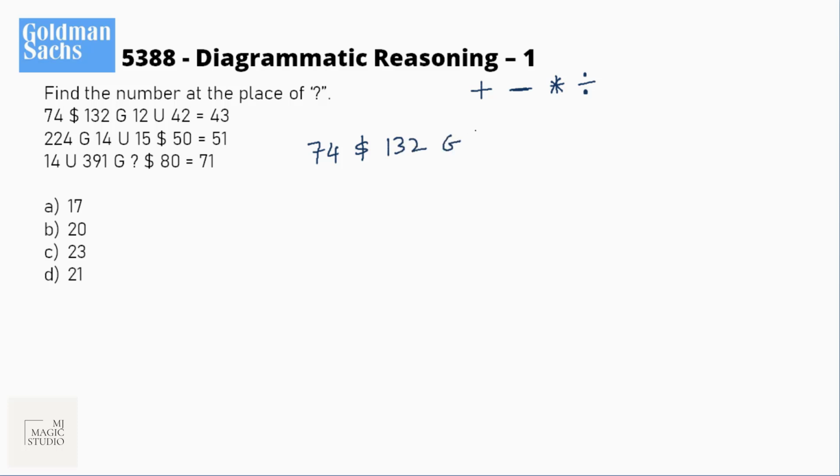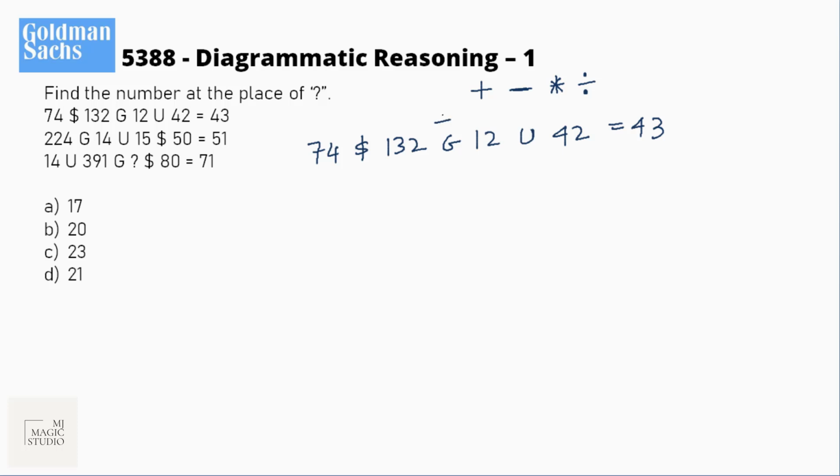The expression is 74, 132, 12, 42 is equal to 43. Try to identify which operator would fit in so that, when solving with the help of the BODMAS rule, it will be 43. At the very first instance, I can see that this is a good big number and this is a relatively smaller number, and 132 is divisible by 12.